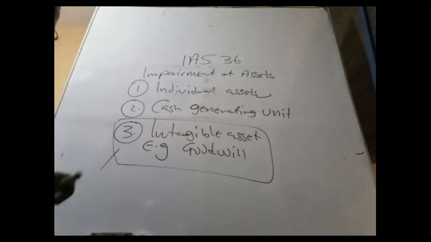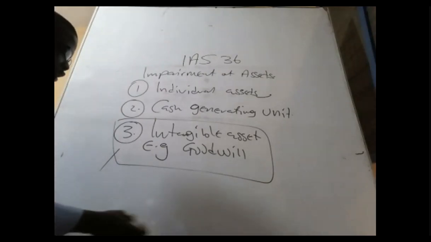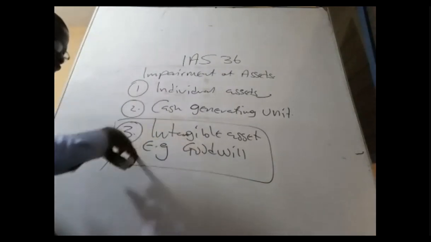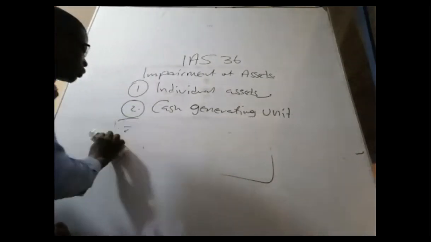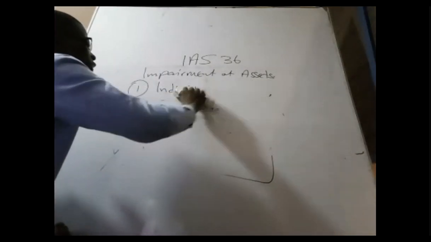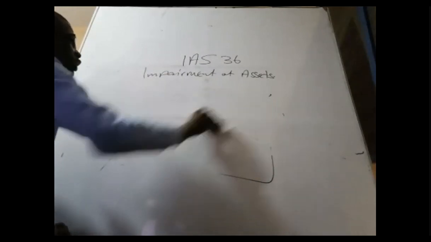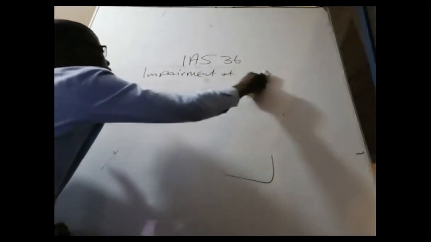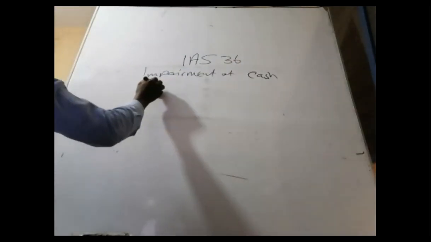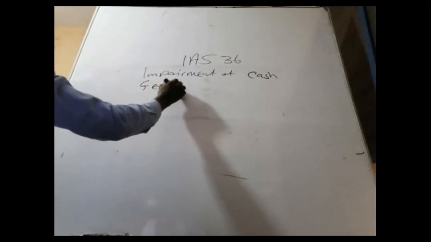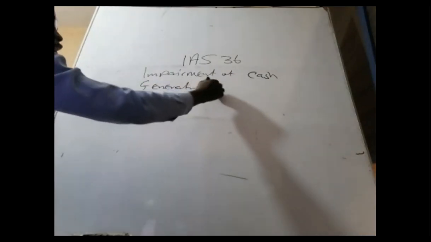Today, in this particular section, we are going to look at impairment of cash generating units. So that is where we are now. The impairment of what? Cash generating units.